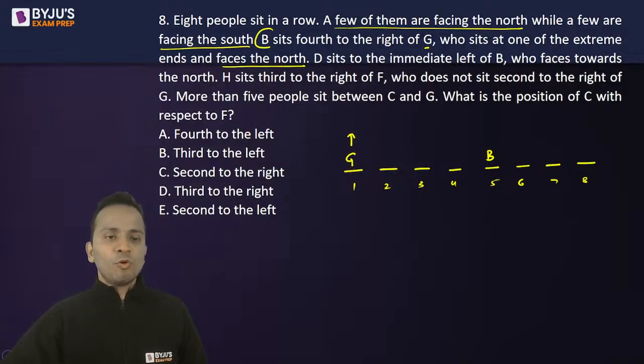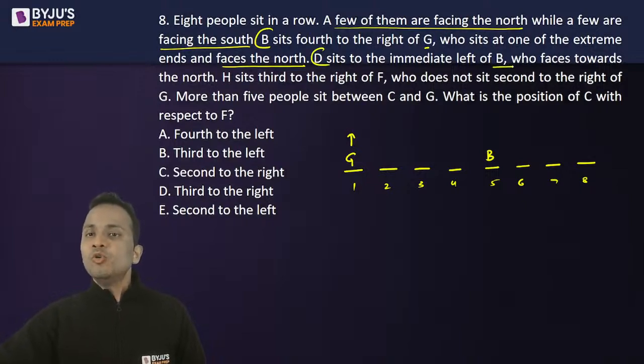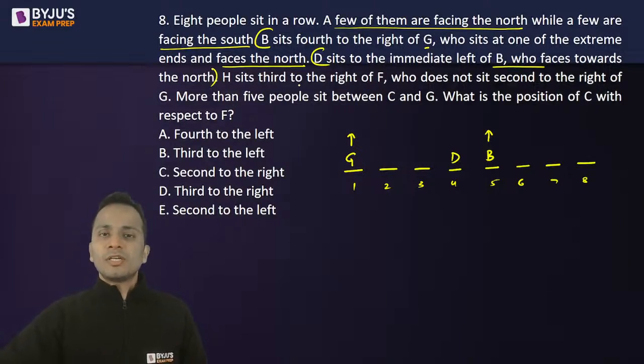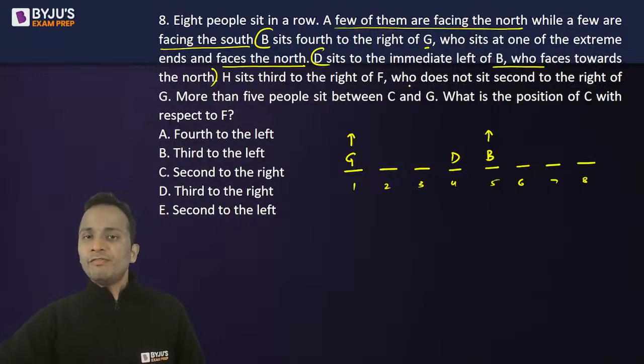Now, B sits fourth to the right of G, G who sits at one of the extreme ends and faces north. Done. D sits to the immediate left of B, B who faces towards north. So B faces north, and D sits immediate left of B. So D will sit at chair number 4. Done. H sits third to the right of F, F who does not sit second to the right of G. F does not sit second to the right of G. F यहाँ पे नहीं बैठा.